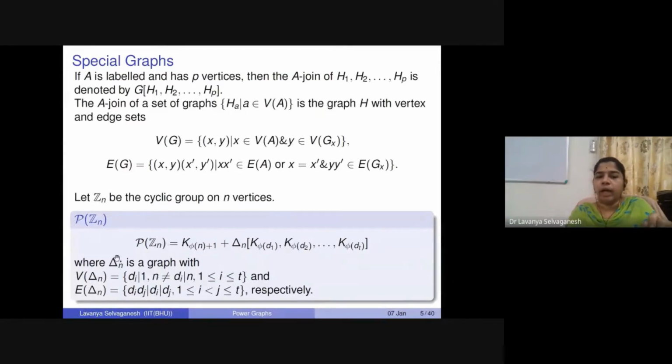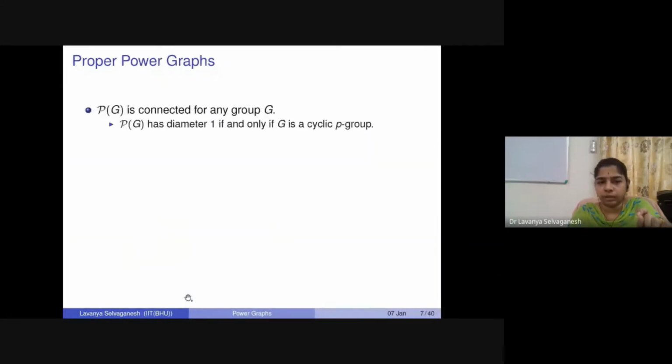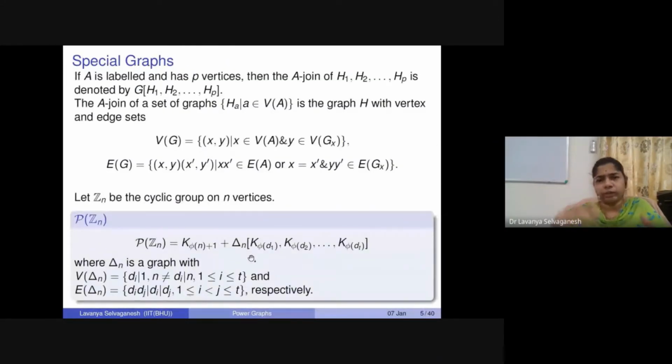Okay, and so the vertex set of this delta n is going to be where every vertex is labeled by di, the divisors of n. The non-trivial divisors, neither 1 nor n. And two vertices are joined in this if either di divides dj or dj divides di. In either form, we just use this notation here. So there are different underlying graphs. As you change this delta n, you may get a different kind of structure, but the idea is we are using this join concept here.